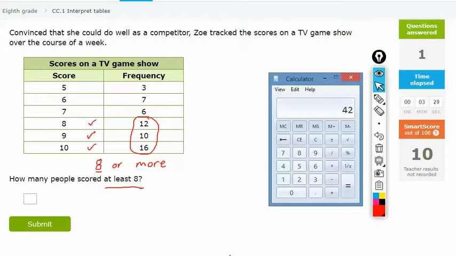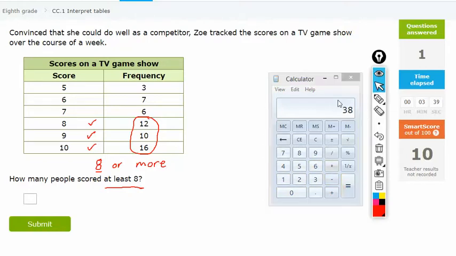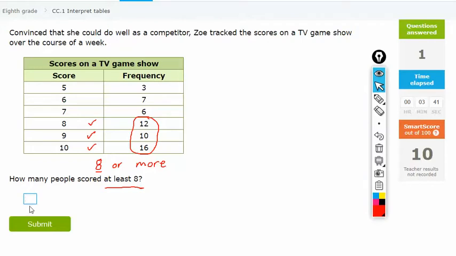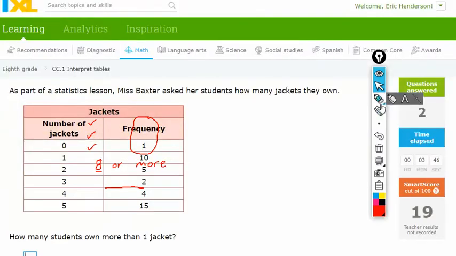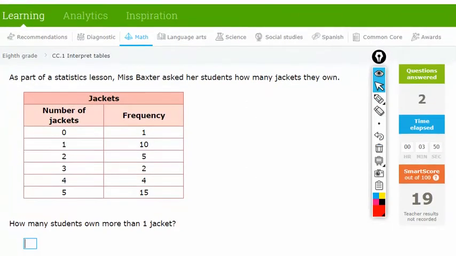Alright, so let's do that. So we got 12 plus 10 plus 16. That gives us possible answer 38. Alright, cool. Next one.